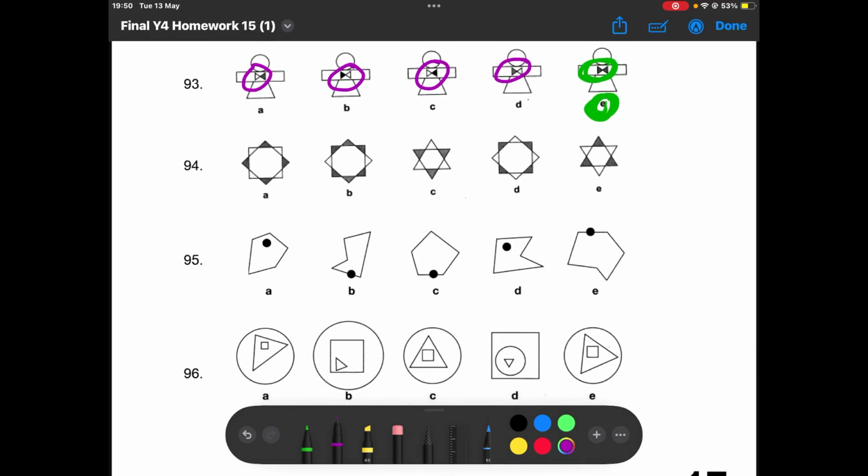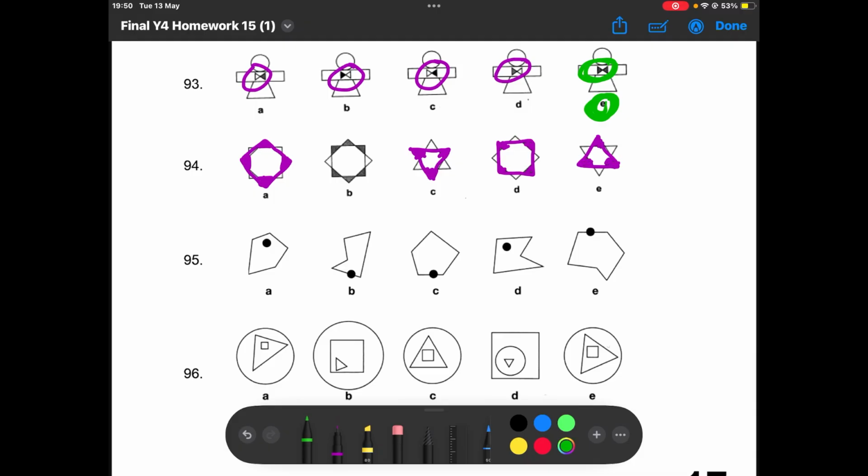Next question. So in all of these, they have one shape with the corners shaded in. This one shape has the corners shaded in. This one shape has the corners shaded in. And this one shape has the corners shaded in.